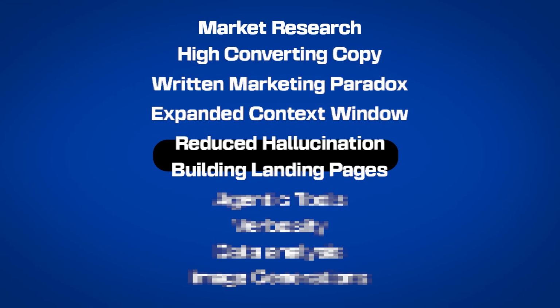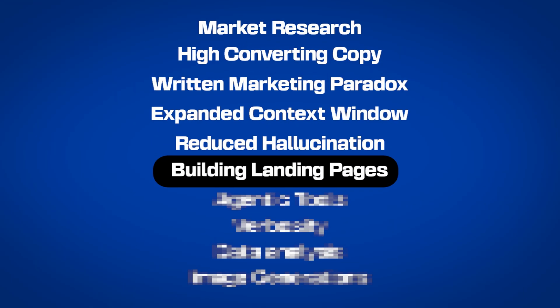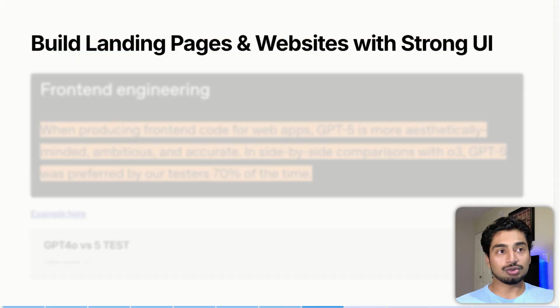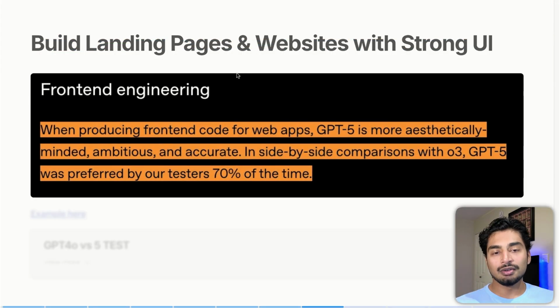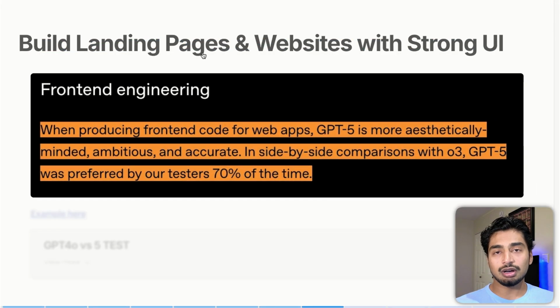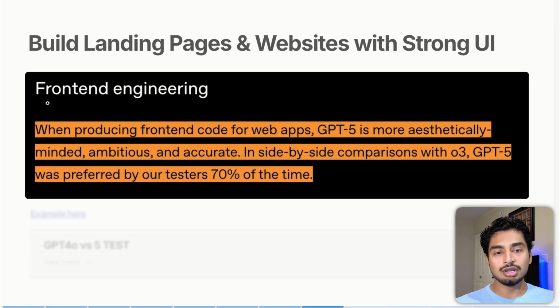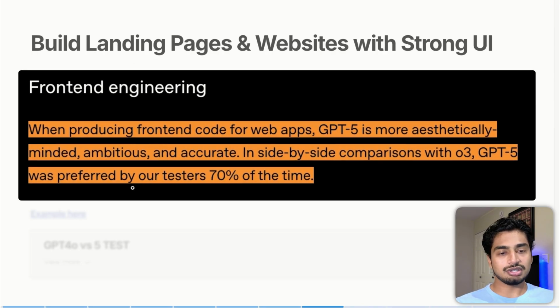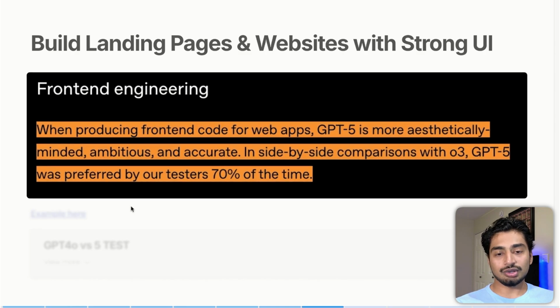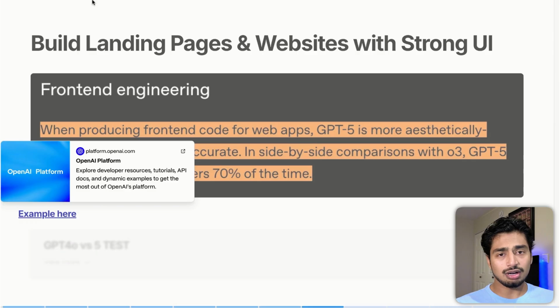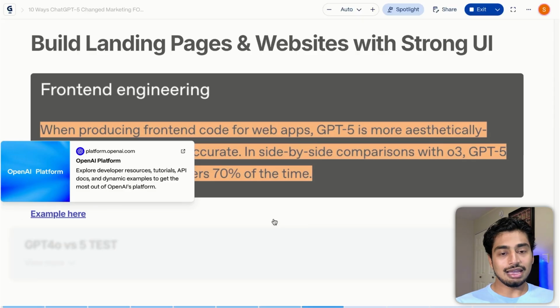Moving on to point number 6, you can now build landing pages and websites that have a strong UI. UI is a user interface. It's what people see. It's like the front end. Front end engineering was a massive selling point, honestly, in their presentation and in the documentation. When producing front end code for web apps, basically testers like it 70% of the time compared to O3 models, which is really, really interesting. I'm going to sort of show you this right now. People are building some pretty cool stuff. And I'm going to go into actually testing this live and testing out website code.